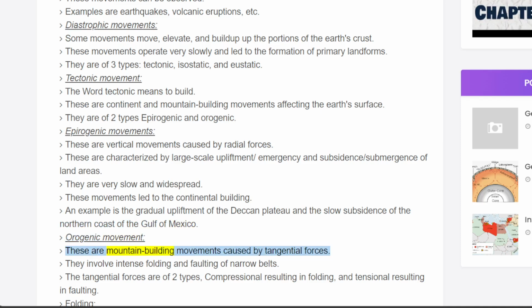Orogenic movement. These are mountain-building movements caused by tangential forces. They involve intense folding and faulting of narrow belts. The tangential forces are of two types: compressional, resulting in folding, and tensional, resulting in faulting.